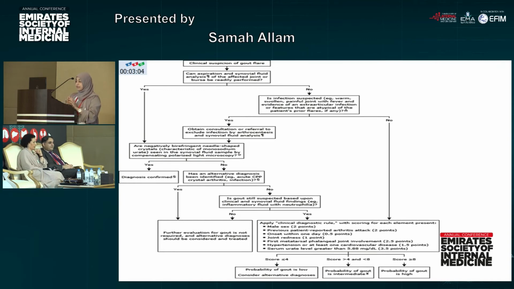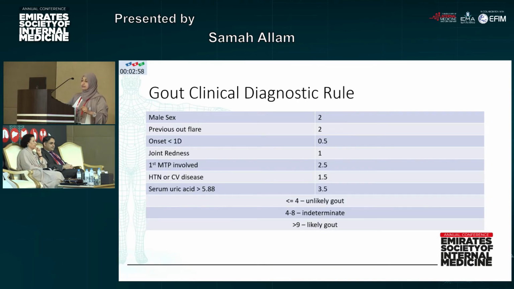If this is not available, at that time, we will apply something called the clinical diagnostic rule. This means that if the patient is male sex, we'll give him 2 points. If he has previous flare, it's 2 points. If onset is less than 1 day, it's 0.5, half a point. Joint redness 1, first MTP joint involvement, it's 2.5. Hypertensive cardiovascular disease, it's 1.3. Serum uric acid above 5.8 is 3.5.